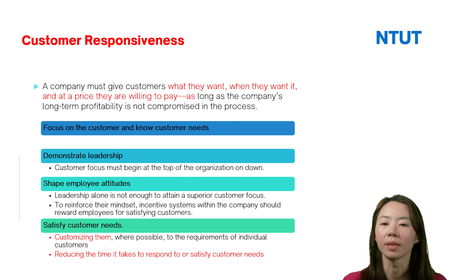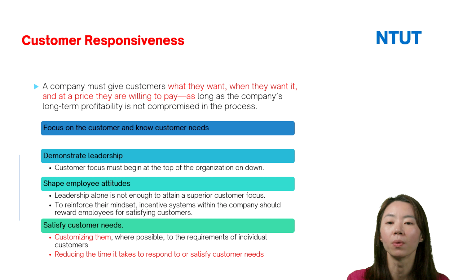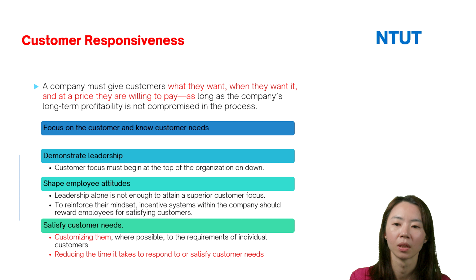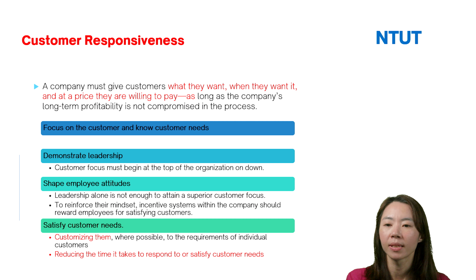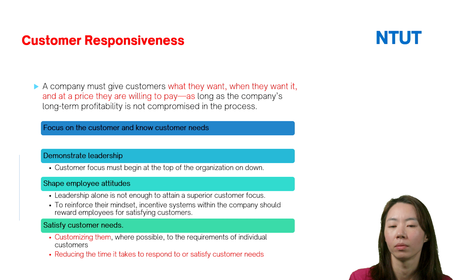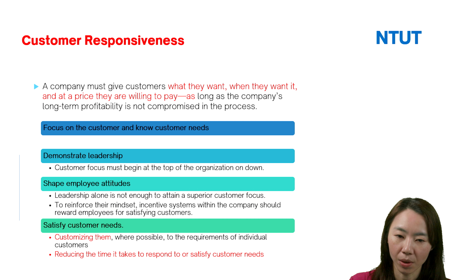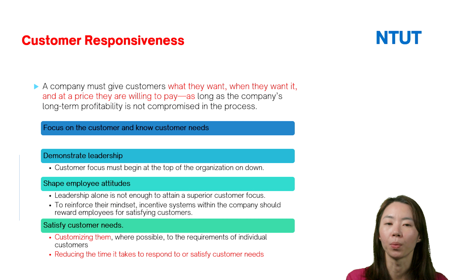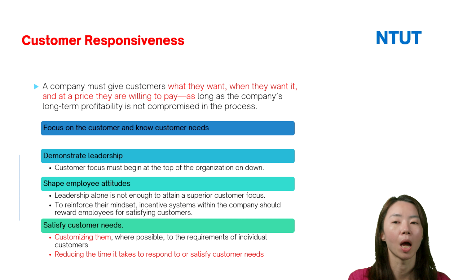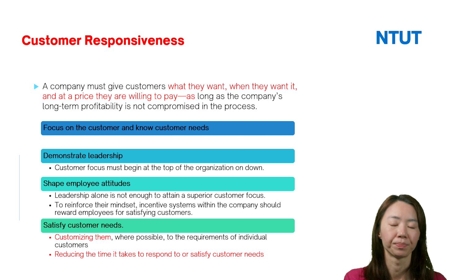and reward employees for satisfying the customers. And finally, satisfy the customer needs. First, if possible, we can fulfill the requirements of the individual customers, which means customization, or reduce the response time. So there are some ways that can help firms to achieve customer responsiveness.